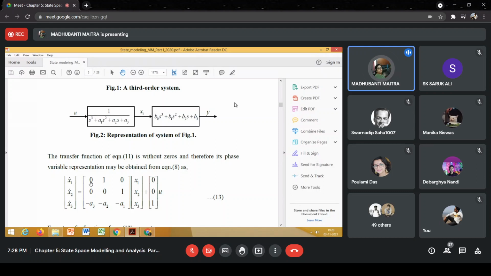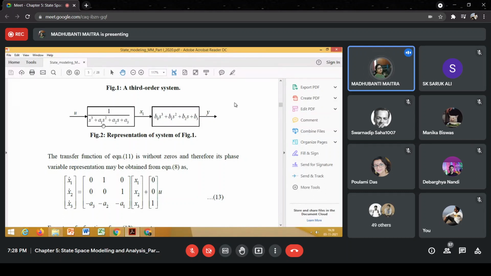So the first element of the first row will be 0, the second one is 1, the third one is again 0. x1 dot is equal to x2, x2 dot is equal to x3, so 0, 0, 1, and for x3 dot we'll have to use the coefficients of the denominator polynomial. So the elements of the third row will be minus a3, minus a2.